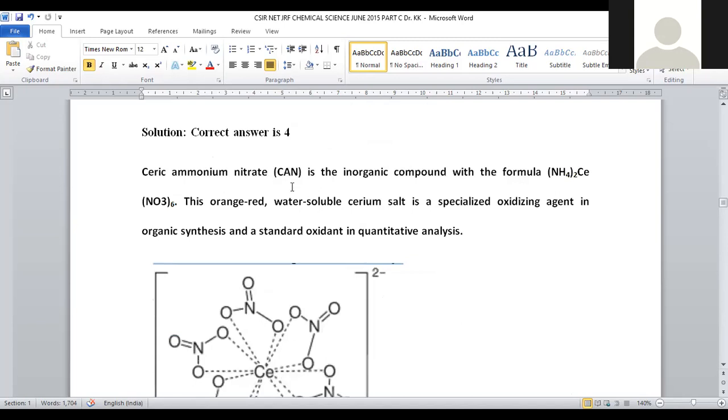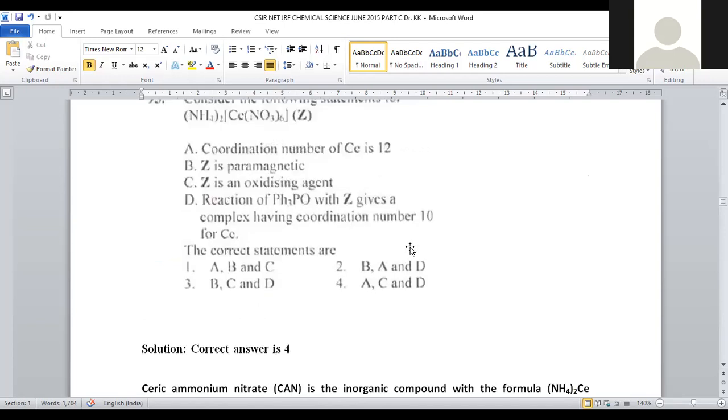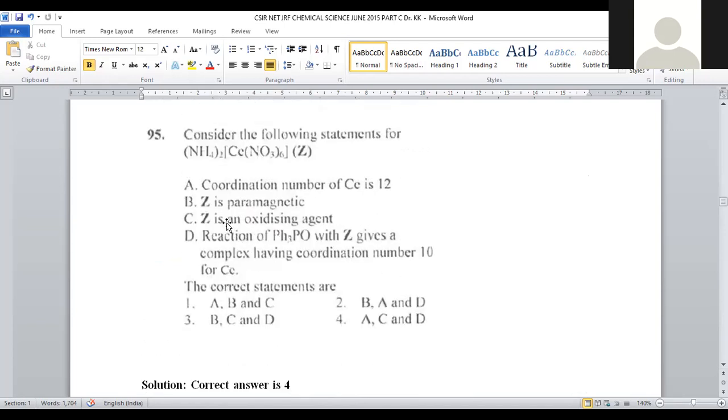Ceric ammonium nitrate, called CAN, has the molecular formula (NH4)2Ce(NO3)6. This orange-red compound is water soluble and is a specialized oxidizing agent in synthesis and for quantitative analysis. Then what about its magnetic nature? What is the oxidation state of cerium here?